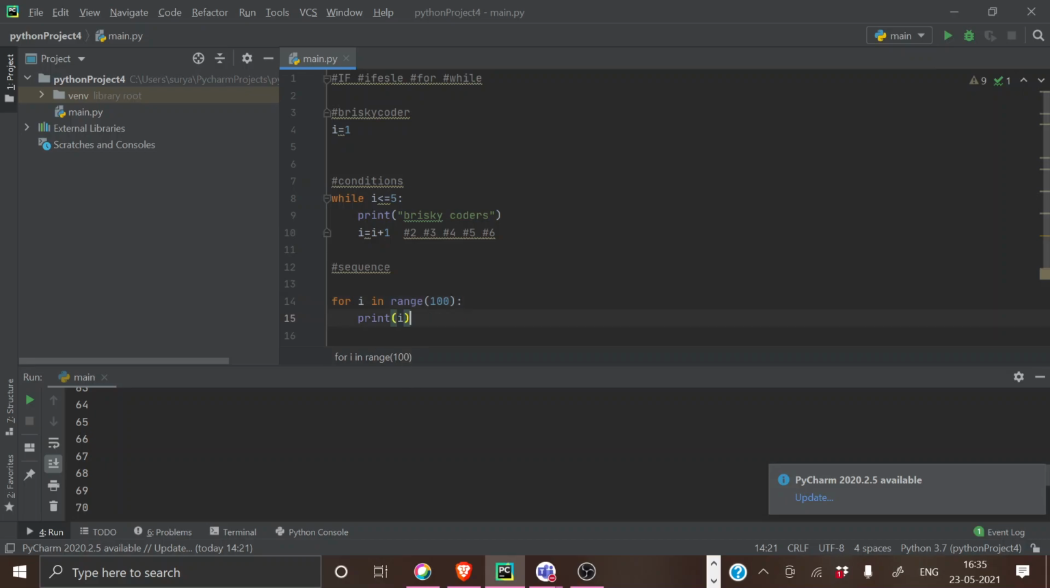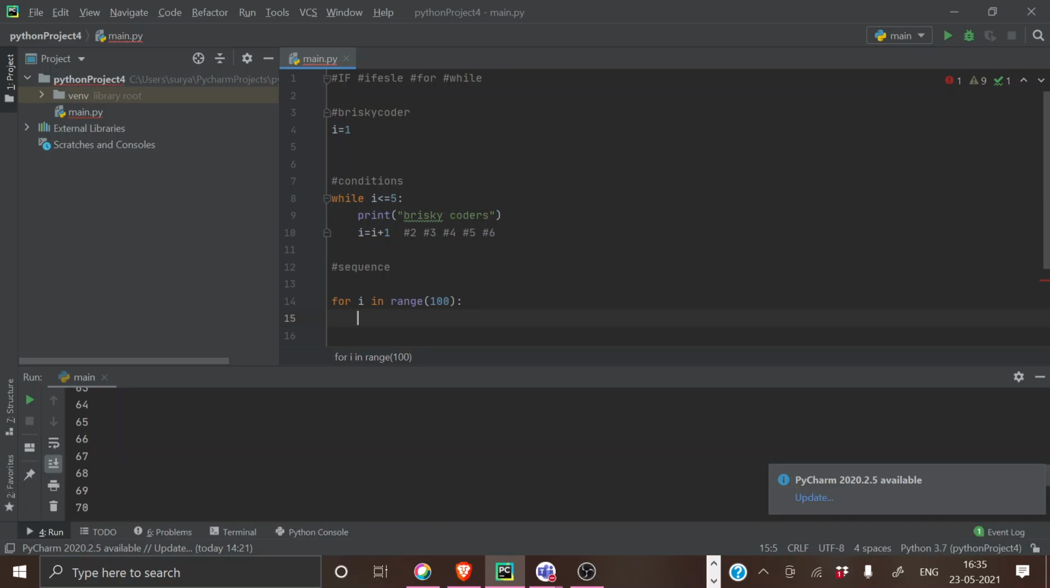So I'm going to print numbers which are divisible by only 5. From 0 to 100, I'm going to print numbers which are only divisible by 5 using a for loop and an if condition. Okay.